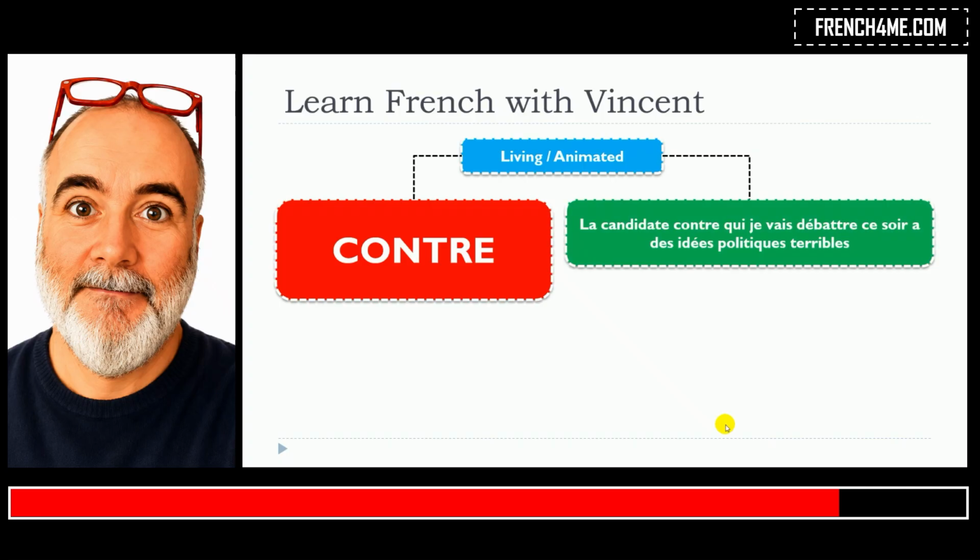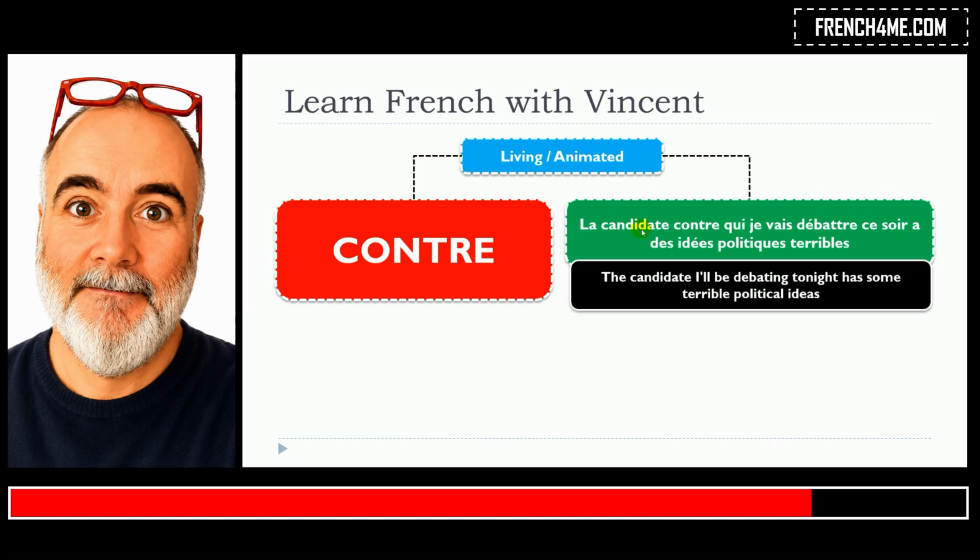So let's take the example here. La candidate contre qui je vais débattre ce soir a des idées politiques terribles. Alors in that situation, it's quite clear that la candidate, well, first it's feminine, then it's singular, and then it's a living thing, it's a person.